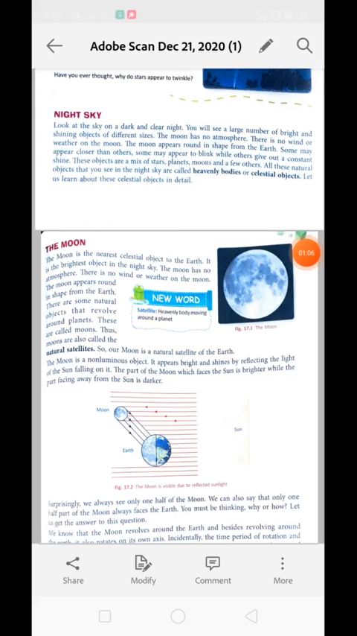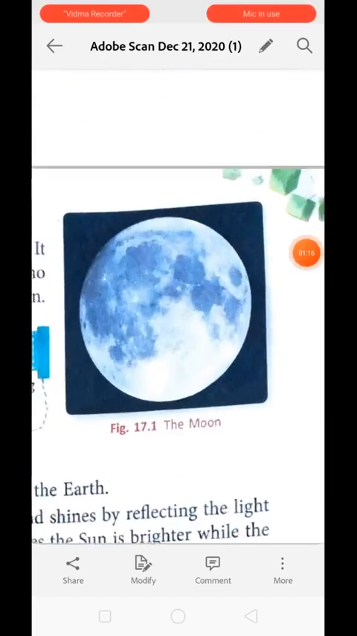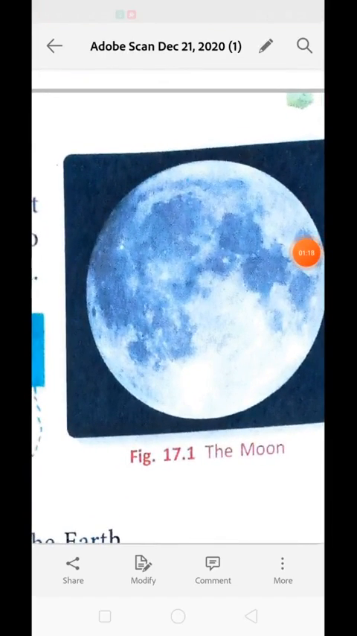Whenever you look at the night sky, the first and very bright object that you observe is the moon. Now we are going to study about the moon. See over here, this is the moon during night in the night sky. The moon is the nearest celestial object to the earth. It is the brightest object in the night sky. Moon has no atmosphere, meaning air is not present over there. No wonder there's no weather on the moon as well. The moon appears round in shape from the earth.